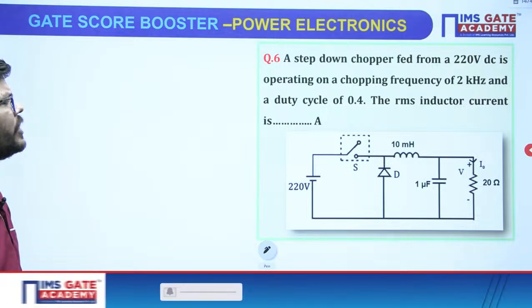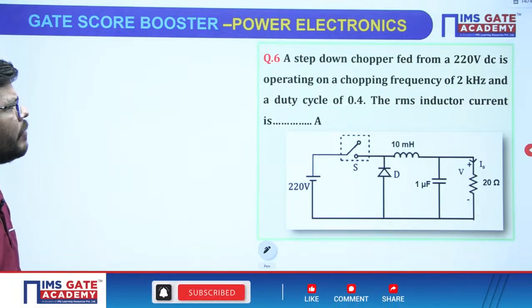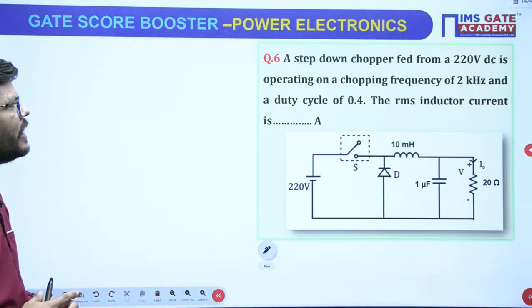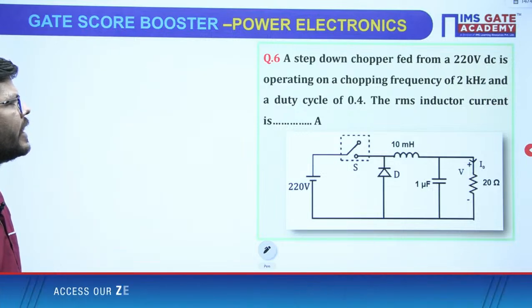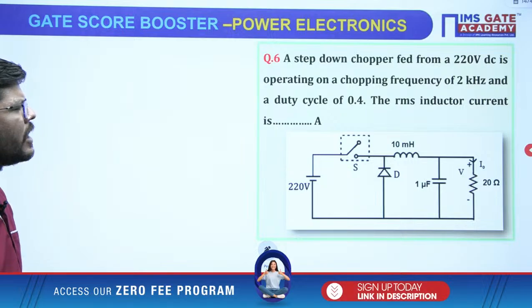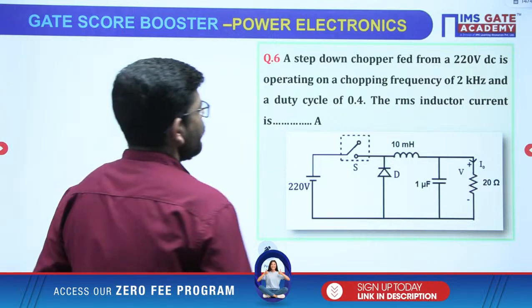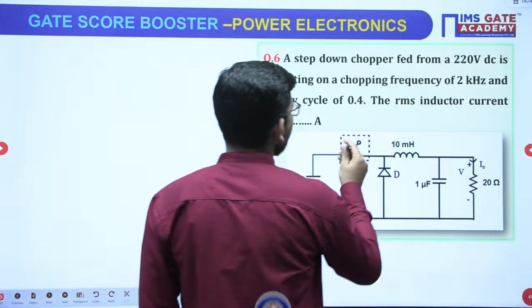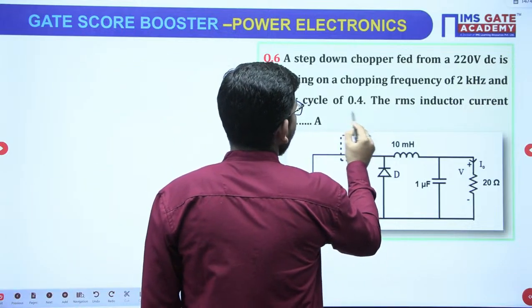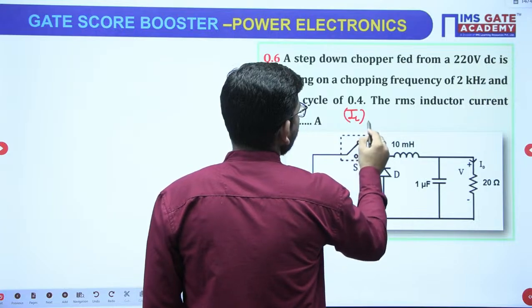The very first question is, we have been given a step down or buck converter which is being fed from 220 volt DC, is operating at a chopper frequency of 2 kilohertz and the duty cycle is 0.4. What is going to be the RMS inductor current, right? We have to calculate the inductor current RMS value.